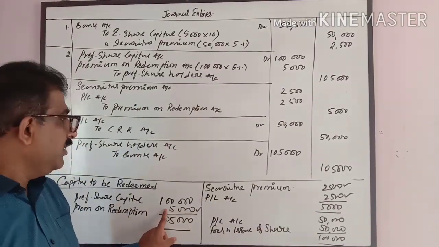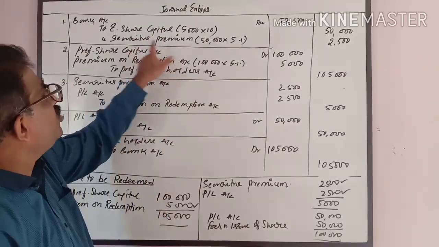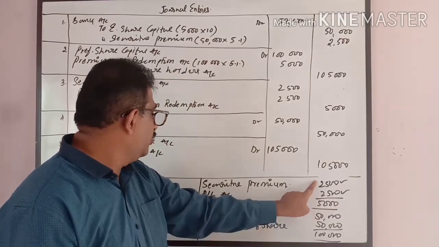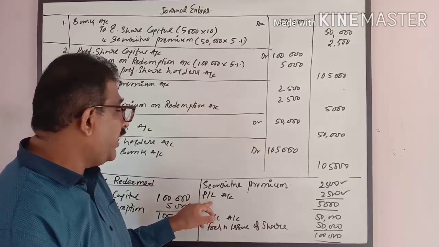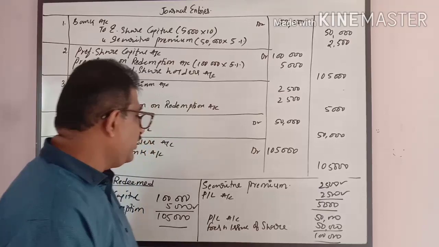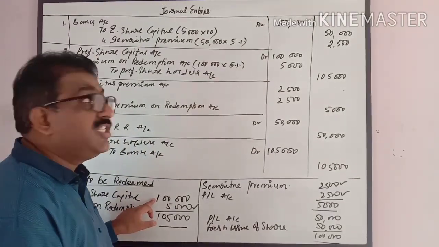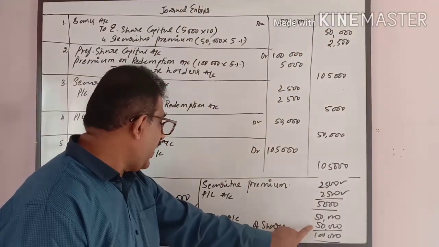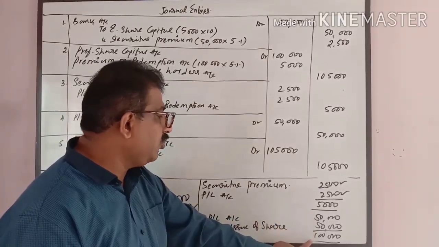There is no securities premium in the balance sheet, but from the fresh issue of equity shares we received 2,500. That is securities premium. The remaining 2,500 I took from profit and loss account, so totally it comes to 5,000. Now this 1 lakh rupees, how has it been redeemed? 50,000 is issued in the form of equity shares. 50,000 I wrote as fresh issue of shares, and the remaining 50,000 I took from P&L account, totally 1 lakh.